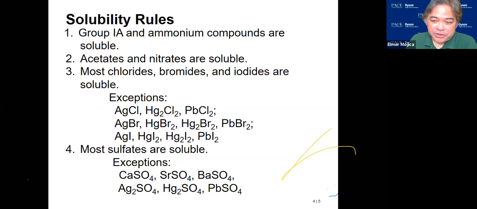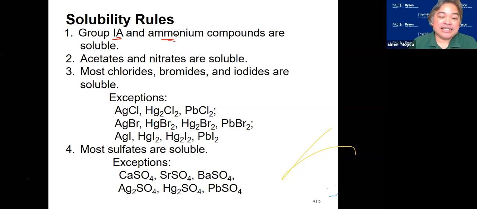The way I do it is I just look at the ones that are soluble, and if it's not included there, I can say it is insoluble. So first one, anything that has a group 1A and ammonium compounds, they are soluble. So what does it mean? If I have any of the elements of group 1A in a given compound, right away I can tell it will dissolve in water.